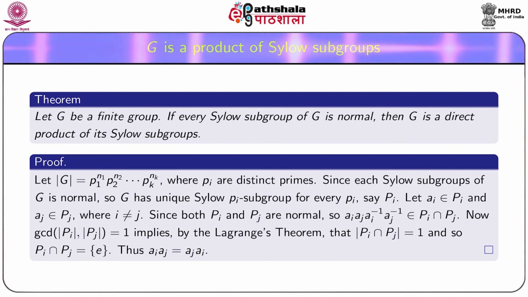Thus, ai aj ai inverse aj inverse, which is equal to ai aj into aj ai inverse, is nothing but e, and thus it follows that ai aj is equal to aj ai.